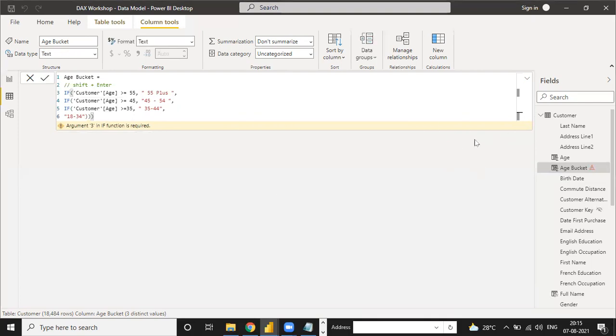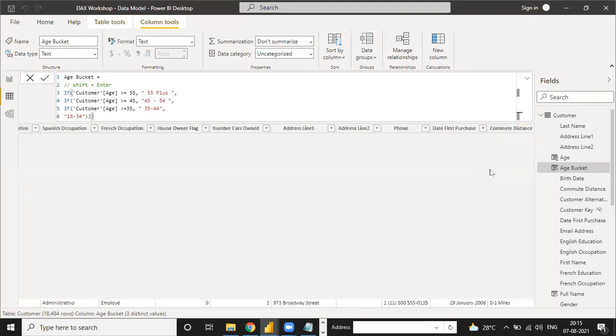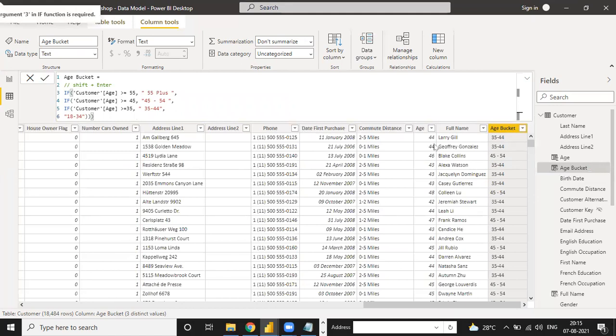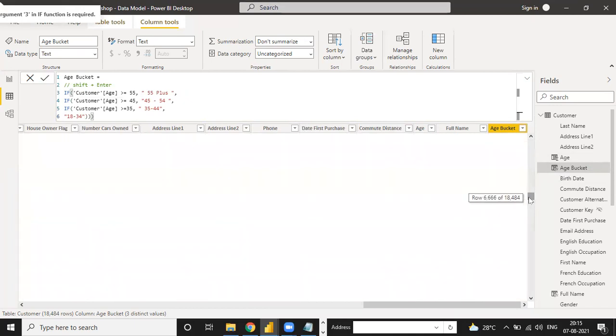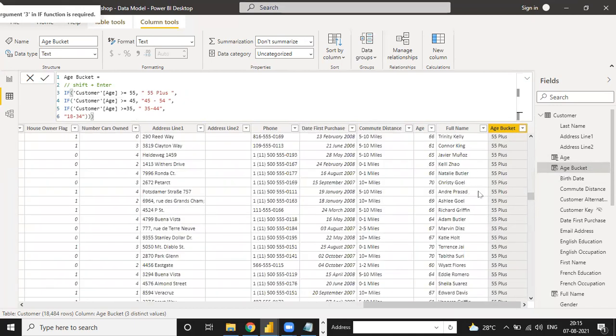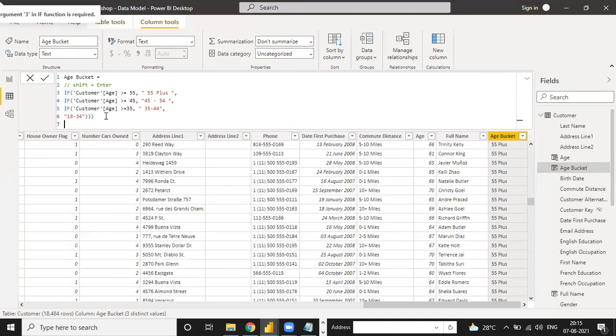See, there is a bucket ready in our column. See, age bucket is ready. 44 is the range of 35 to 44. And see, there is a full bucket ready. So as per bucket wise, we are preparing the situation wise. So this is the situation wise. So I can write it over there. Situation wise,